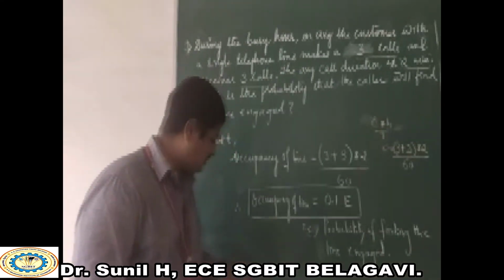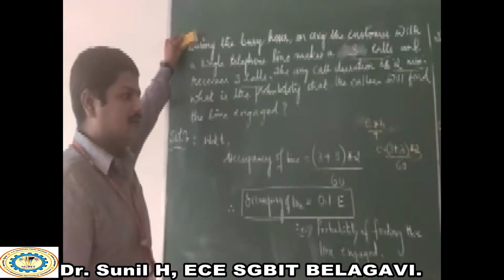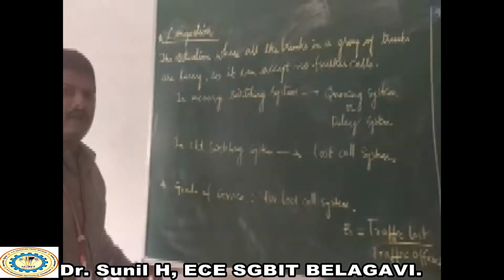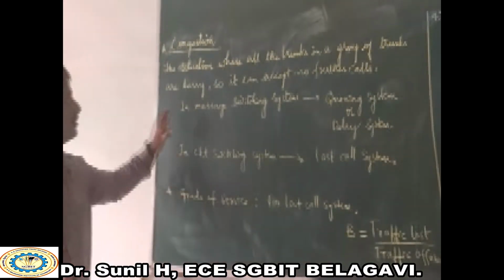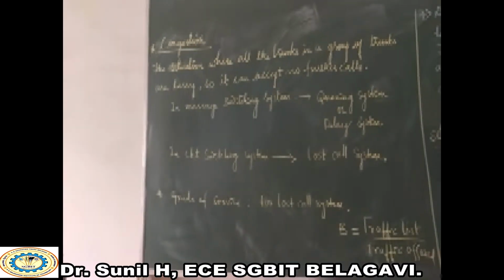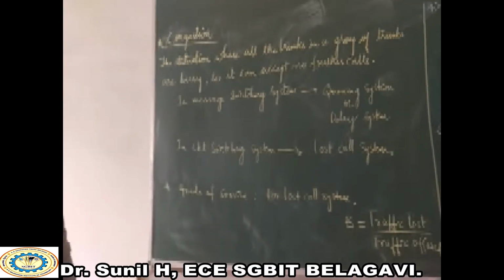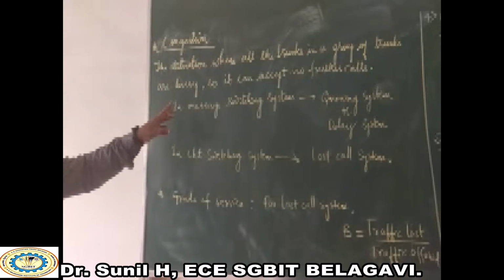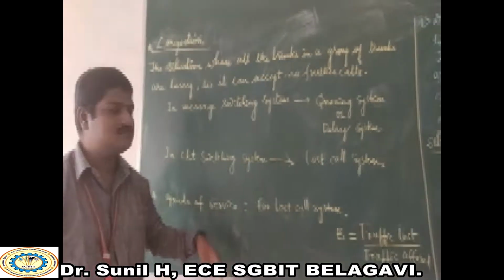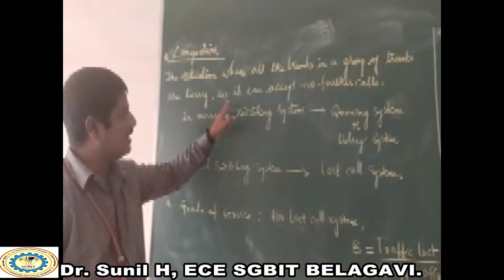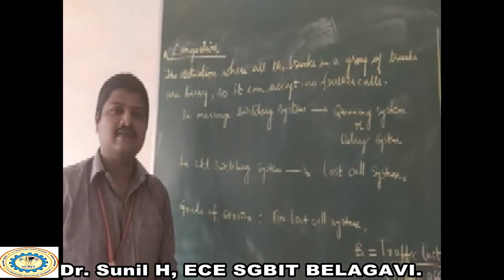Now we look towards the next concept, that is congestion. As we know, the definition of congestion is the situation where all the trunks in a group of trunks are busy so that you cannot accept further calls.